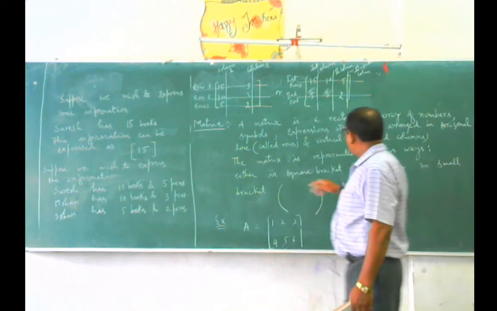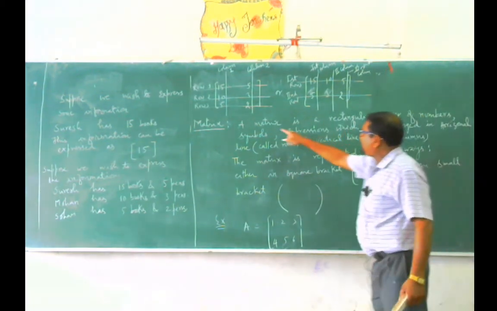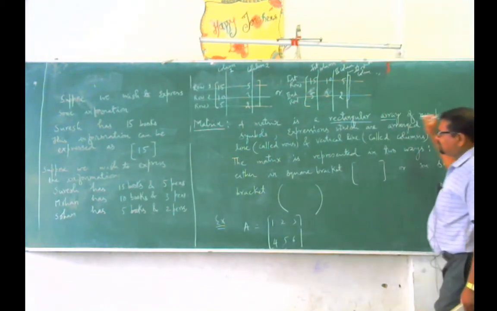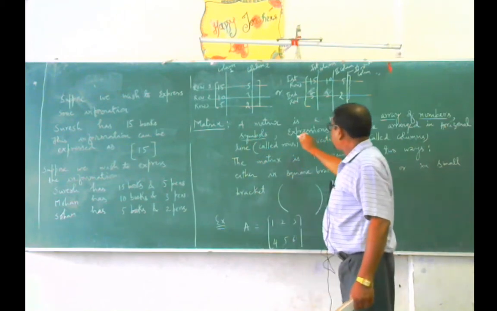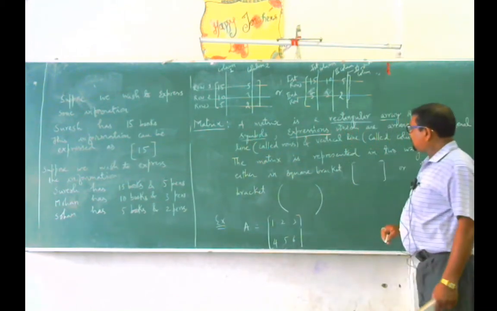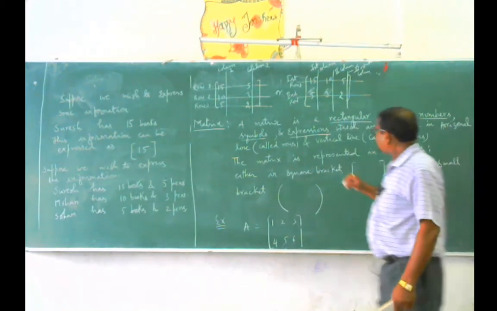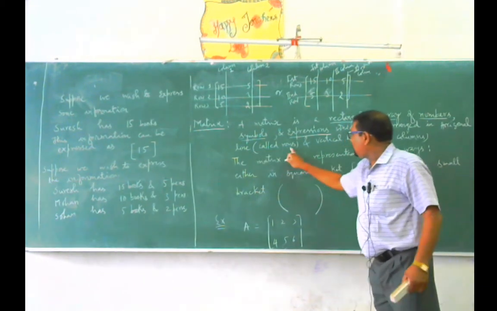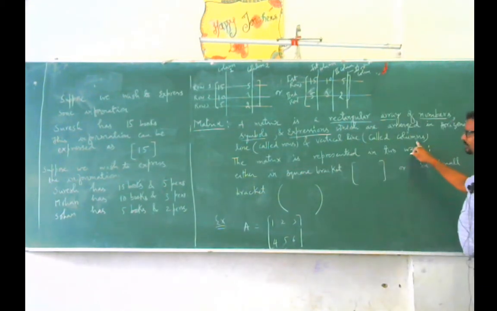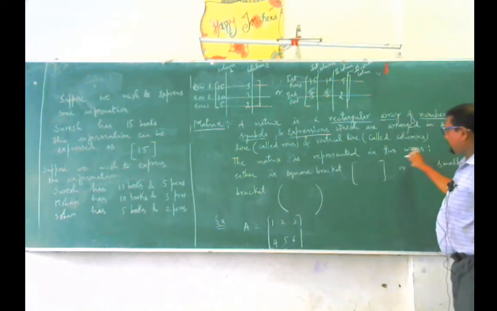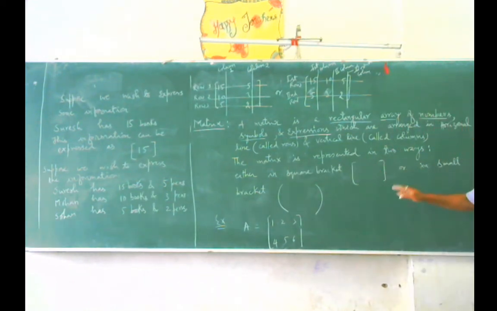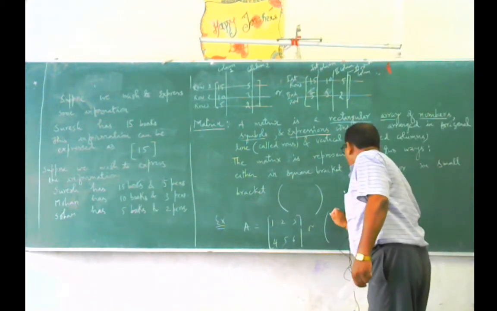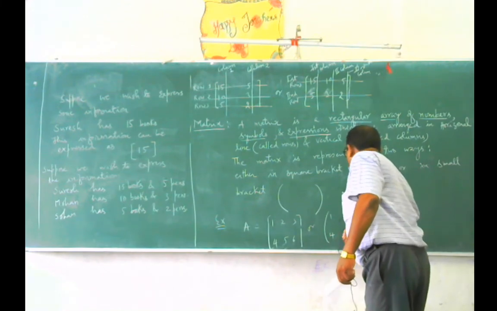I told you earlier, a matrix is nothing but a rectangular array of numbers, symbols or expressions, which are arranged in horizontal rows, horizontal lines are rows, vertical lines are columns, and the matrix is represented in two ways, either in square bracket or in small bracket. So this can also be written in this way: 1, 2, 3, 4, 5, 6.